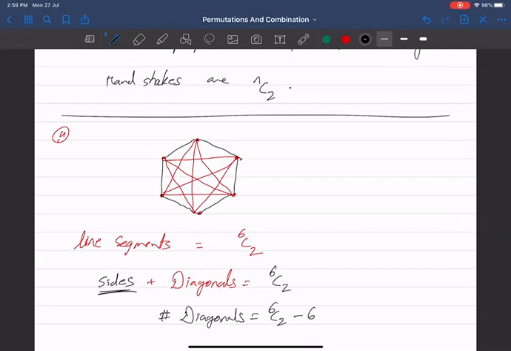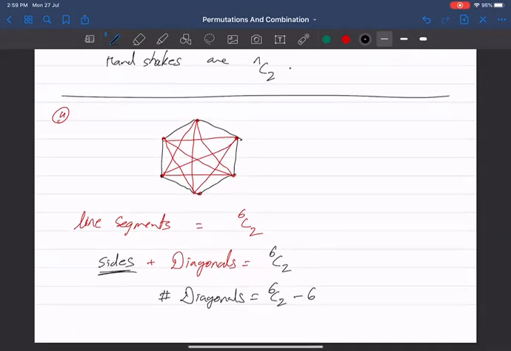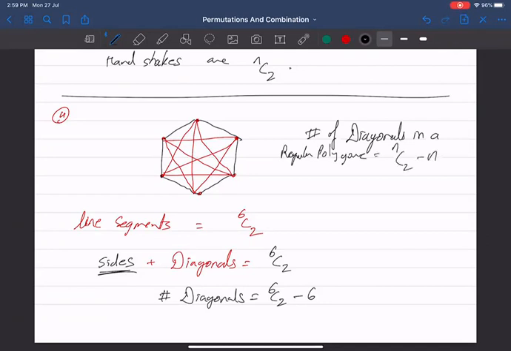You have to generalize the theory. In general, if you have a regular polygon with n sides, how many diagonals will it have? NC2 minus N. This is the number of diagonals in a polygon. Regular polygon is not required, it works even if it is not regular. The number of diagonals will be NC2 minus N. This was the last concept that I had missed.